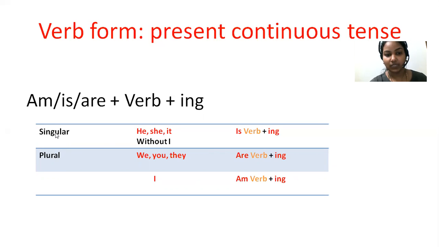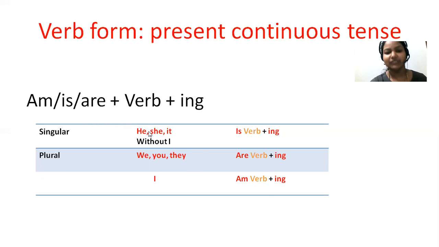If the subject is singular, like he, she, or it, you have to write is plus verb plus ing. If the subject is plural, like we, you, they, you have to write are plus verb plus ing. If the subject is I, you have to write something entirely different, that is am, plus verb plus ing.